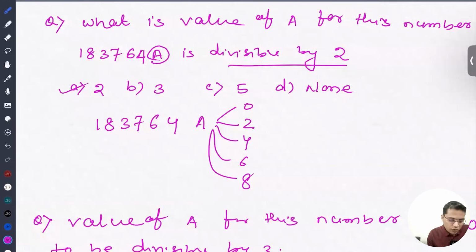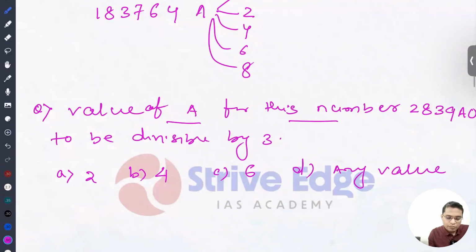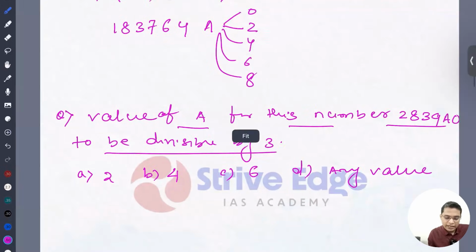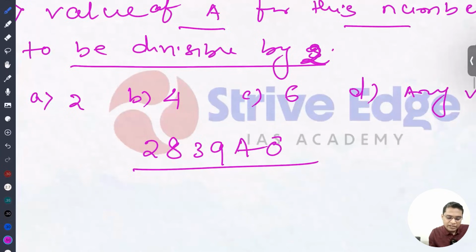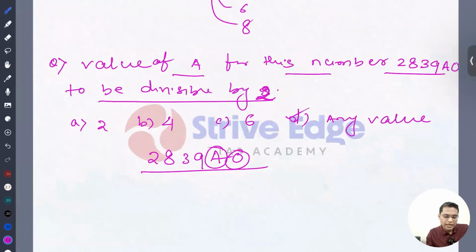Okay. So next, the value of a for this number to be divisible by 2. I think it is 2, not 3. So 2839a0. Here, look, in the unit digit we are already having 0. So a can be any value. It is not going to impact. Okay. So here a can be any value. So the answer is D. Answer is D. Let's move ahead.